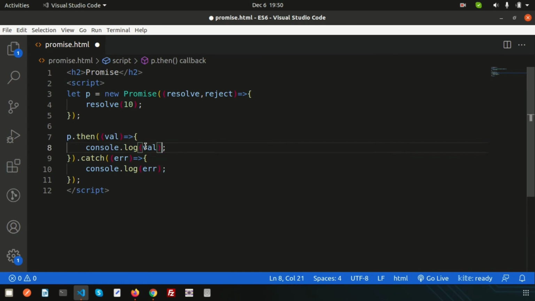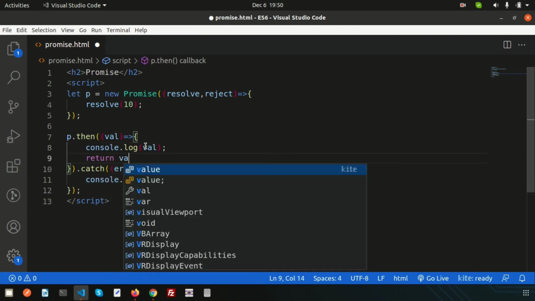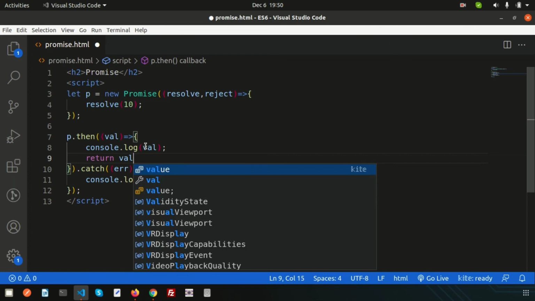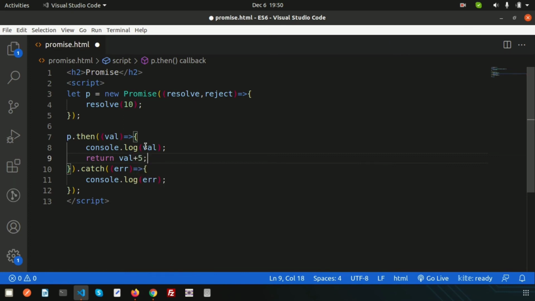Now I want to increment the value, so I want to return to the promise. So simply return, adding 5 to the value. So 10, and it returns to the promise the value with 5 added.